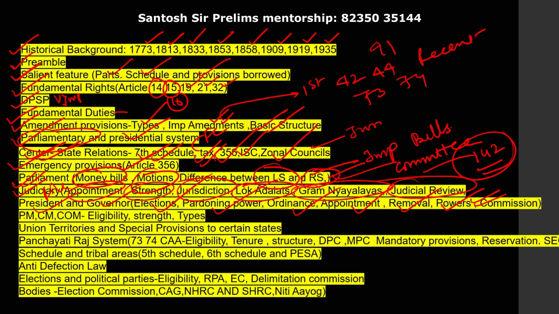Next, from the executive, prime minister, council of ministers and chief minister, eligibility: who can become the prime minister, who can become the chief minister, who can become the minister.